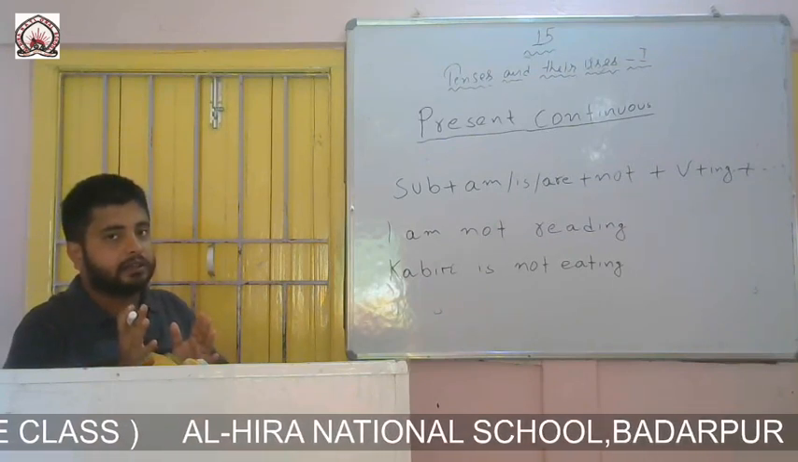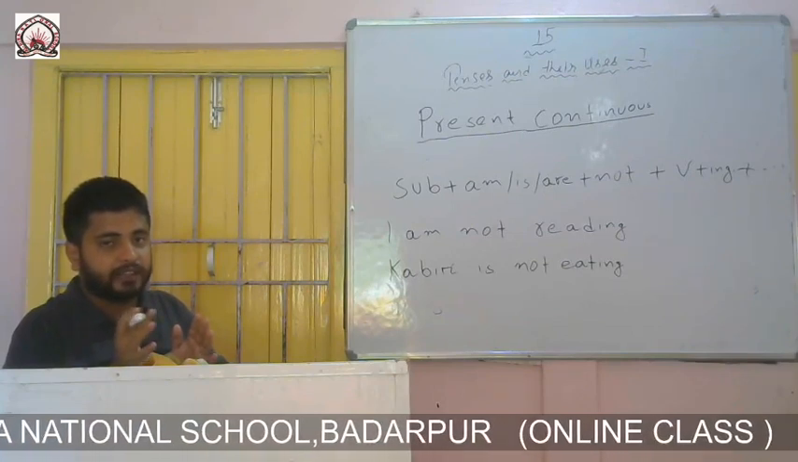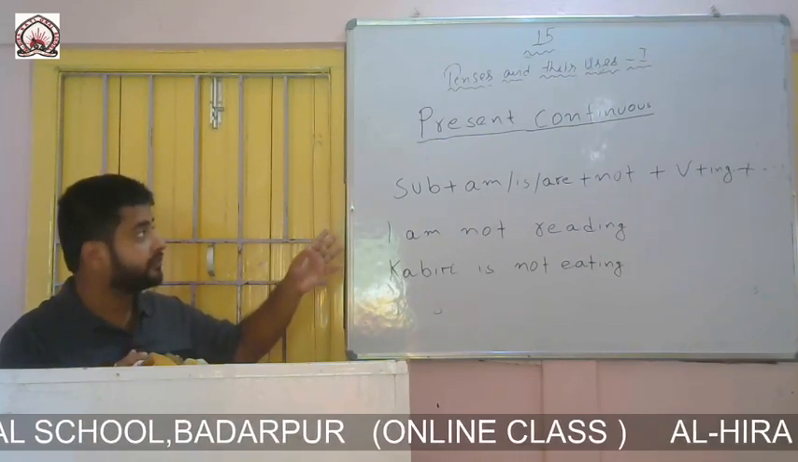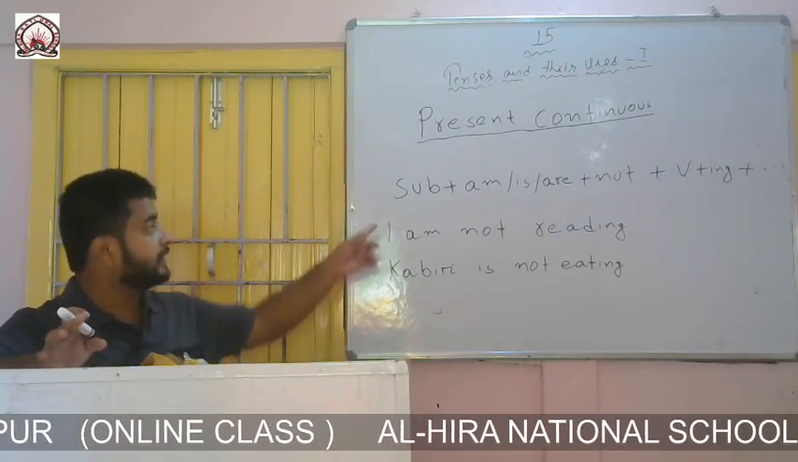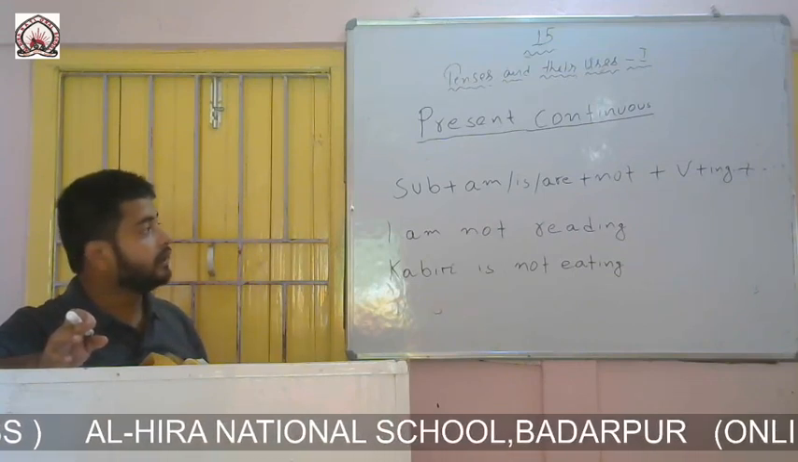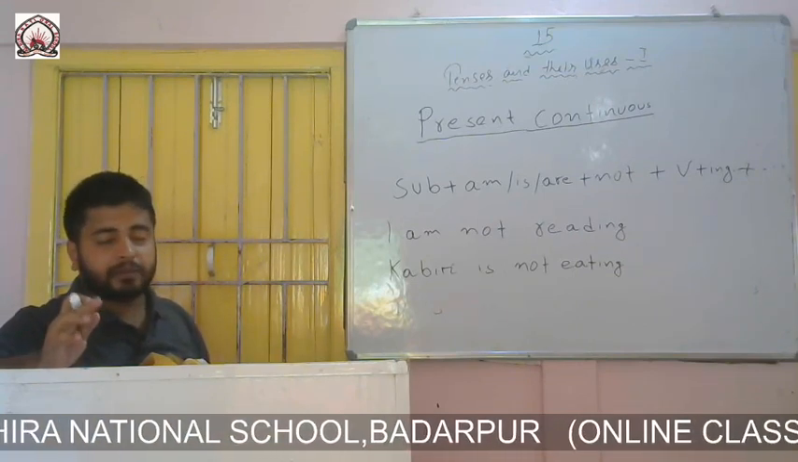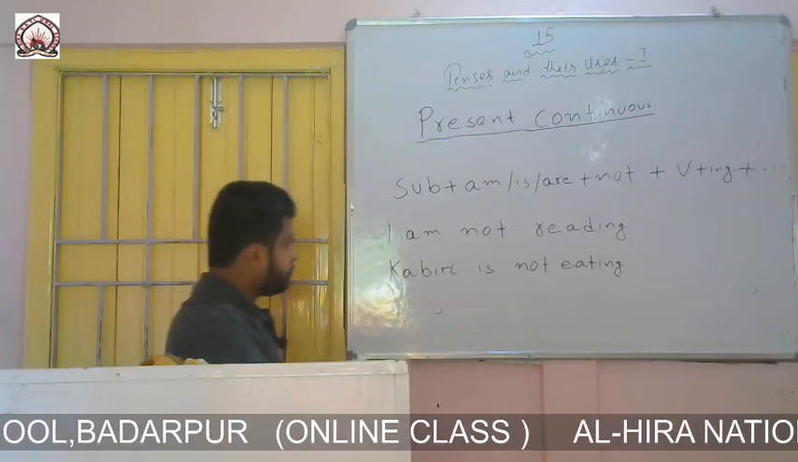Once you understand the formation of present continuous assertive, then it will be easy for you to understand the formation of present continuous negative. The formation of present continuous negative is subject plus am, is or are plus not plus verb plus ing plus rest part of the sentence. See the examples, you will understand the formation.